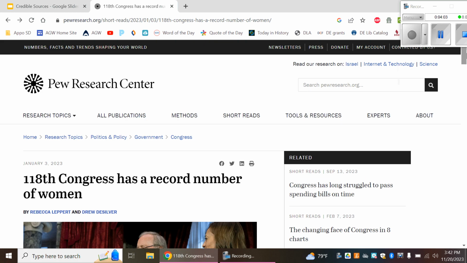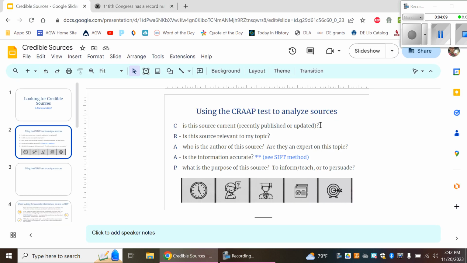Overall, if I was going to rank this article for the CRAAP test, I would say it passes all 5 of these letters and is a reputable source to use.